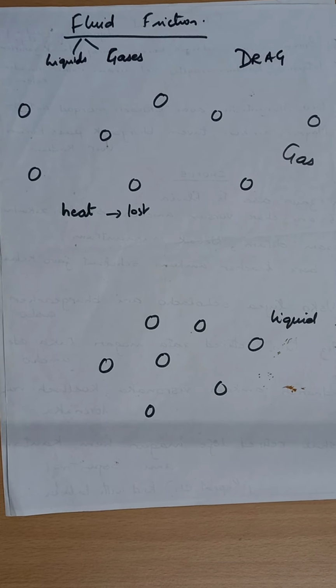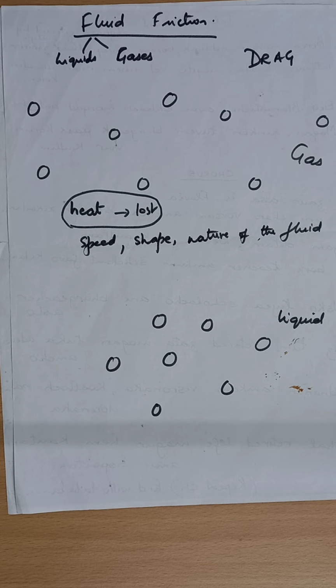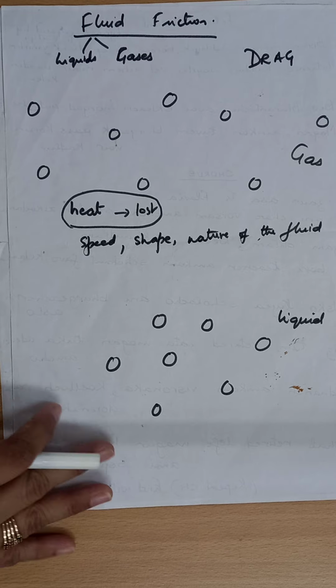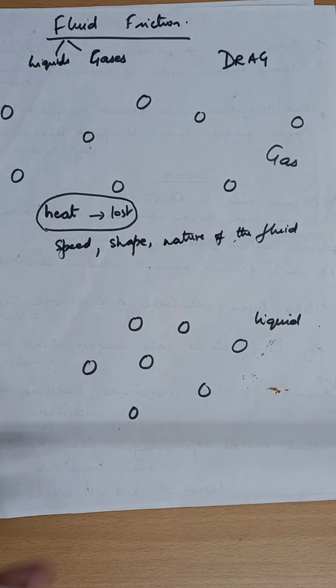Now the main thing that you have to focus on in this part is that when an object is moving through a fluid, a gas or a liquid, there is friction between the particles of that fluid and the body. Because of that friction, energy is lost in the form of heat. And we cannot afford to lose energy. The organism cannot afford to lose energy. The object cannot afford to lose energy. So to conserve its energy, it is given that special streamlined shape.